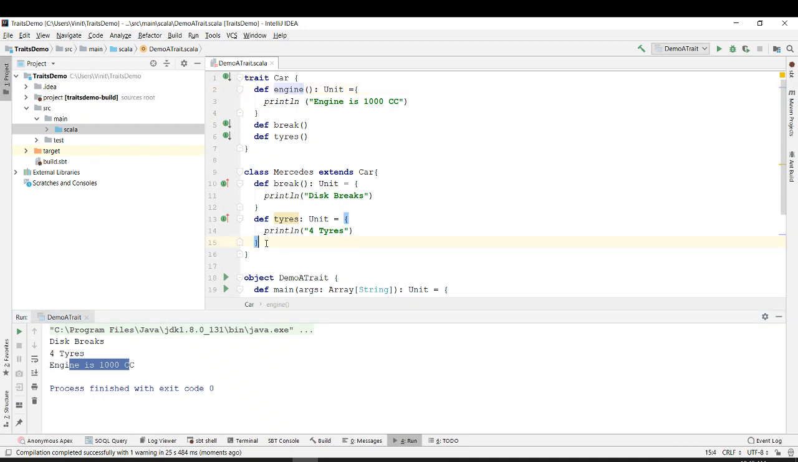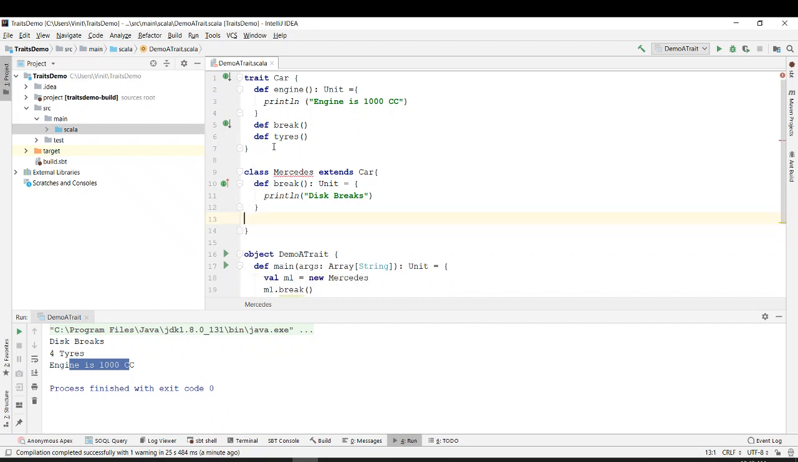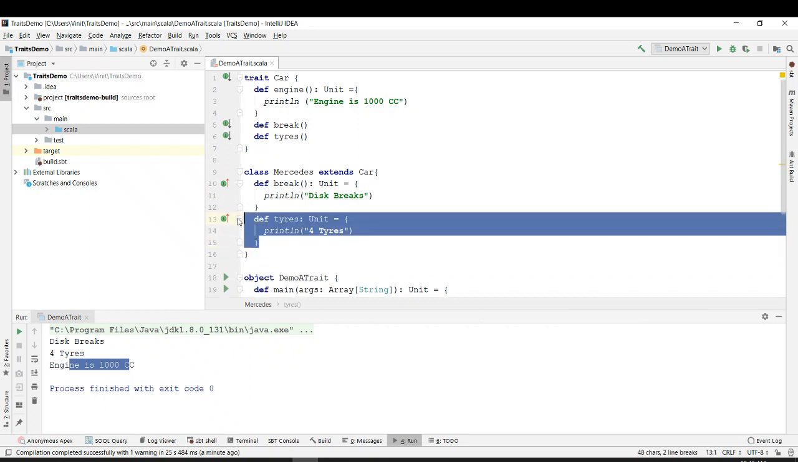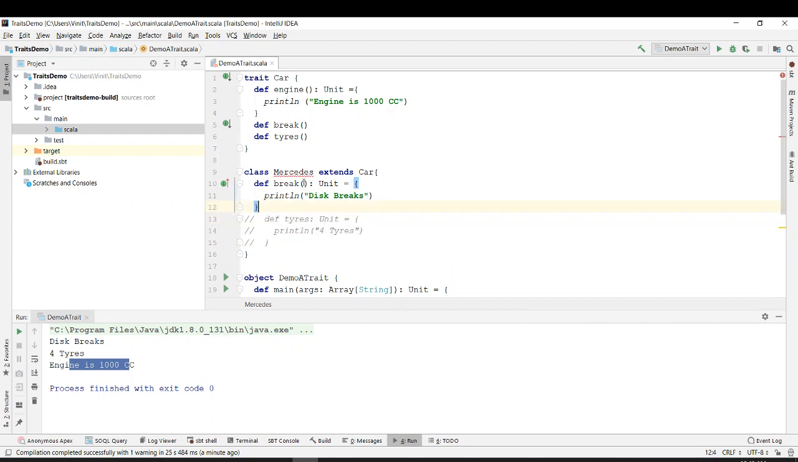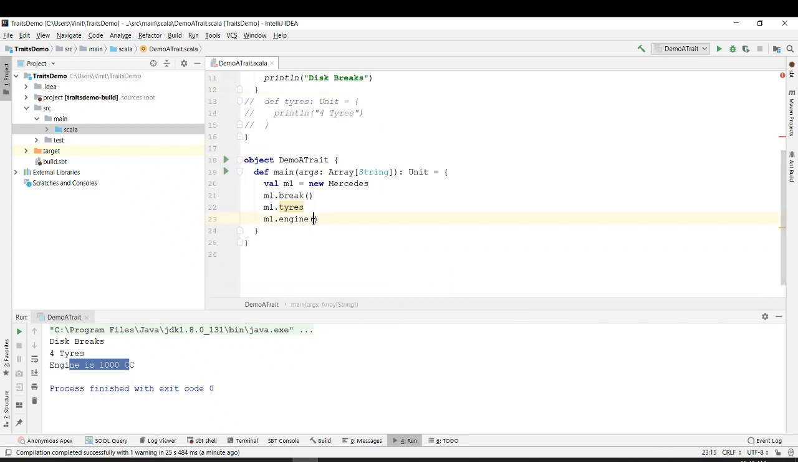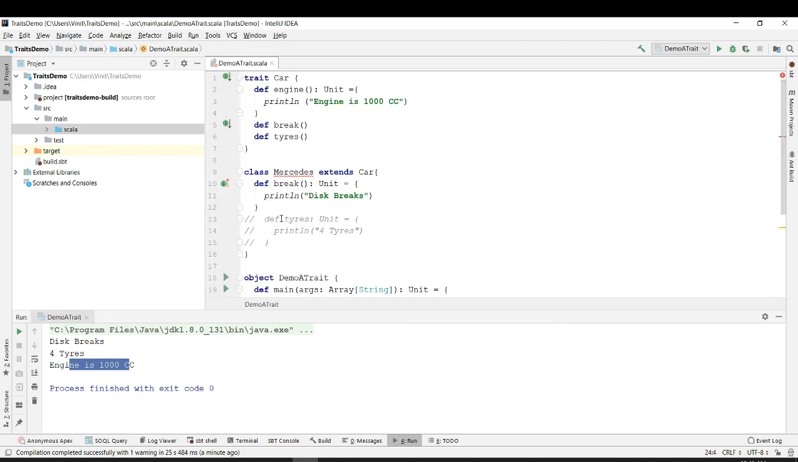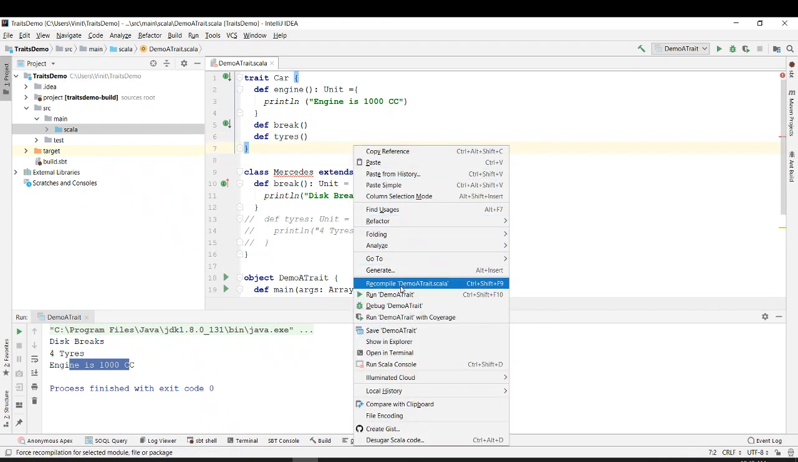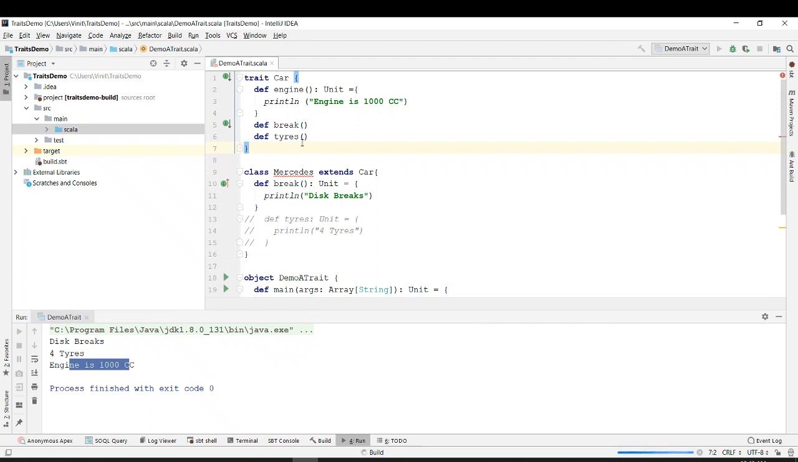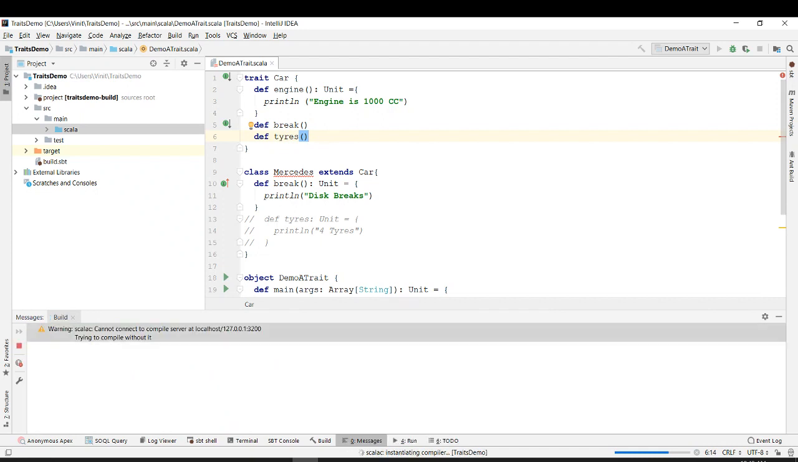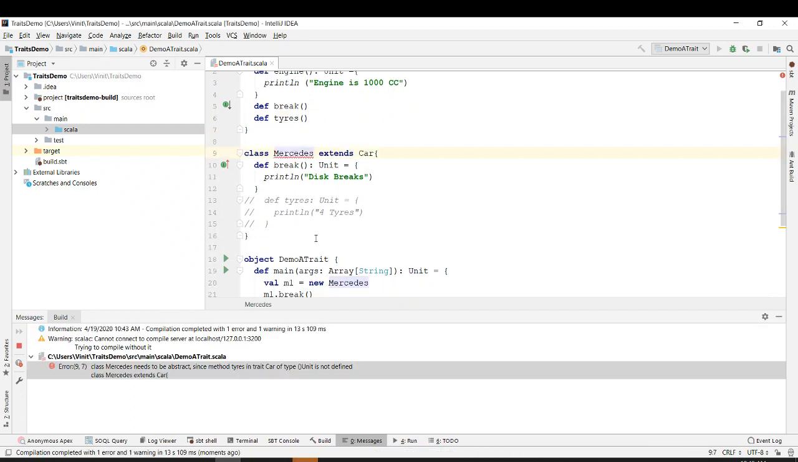Now what I want to show you over here is, let's say I just don't want to implement this tires. So this tires is not implemented, but it was defined in a trait, right? And let's say I try to run it. So there is one method called tires that was unimplemented, the body was not present in the trait, and we have not even implemented it. So it says, class Mercedes needs to be abstract.